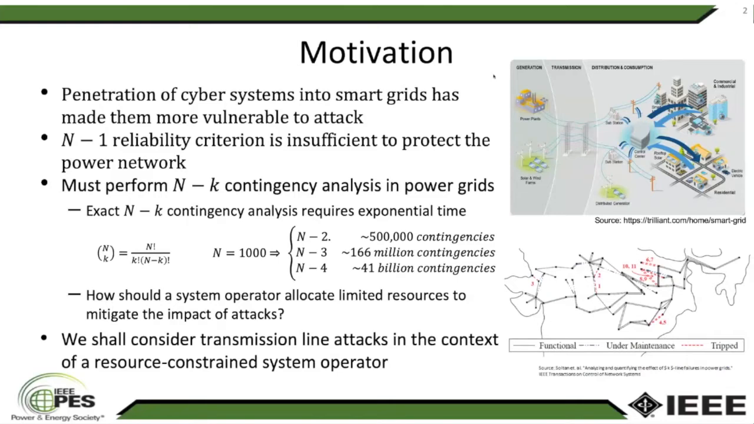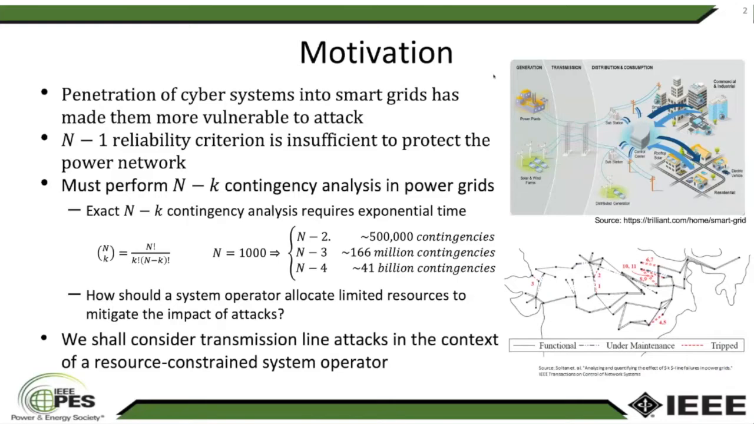It becomes necessary for system operators to perform N-K contingency analysis on their systems. This is analysis in which we consider the failure of multiple components. However, exact and exhaustive N-K contingency analysis using naive methods requires exponential time and is computationally infeasible. This raises the question of how a system operator should allocate their limited resources to mitigate the impact of attacks.